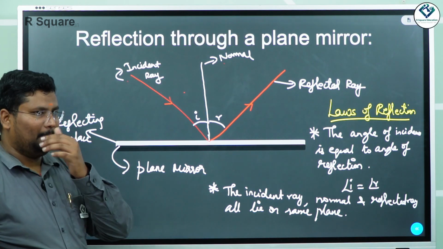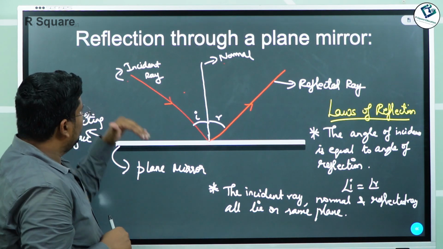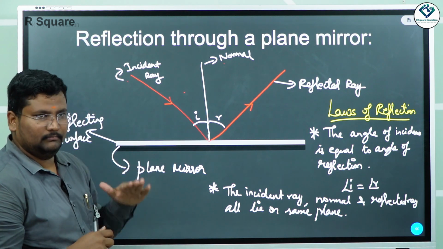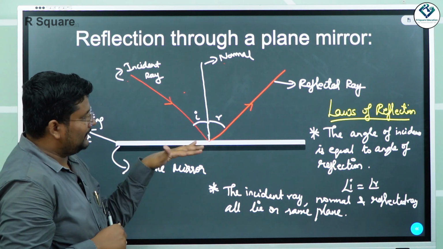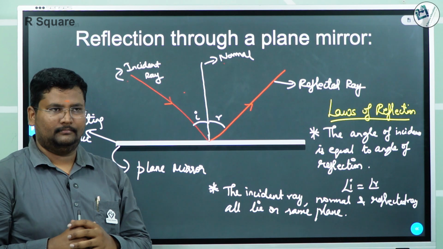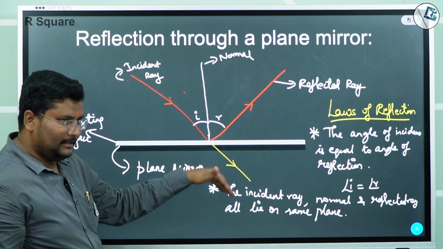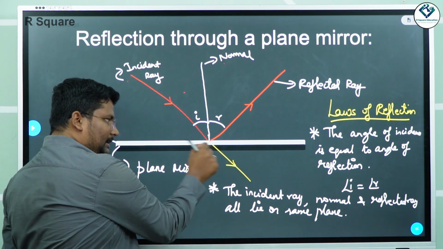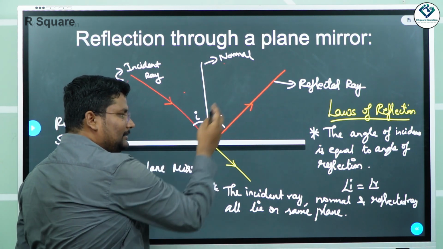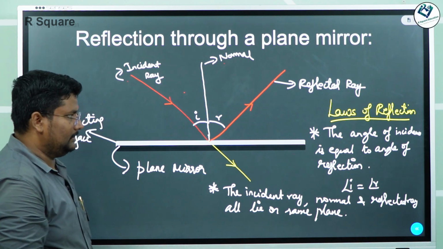See this now. Imagine if I don't have a mirror here, what would have been the direction of light? It would have traveled like this. Yes, it would have traveled like this. But because of the mirror, the light has deviated. How much would it have deviated?